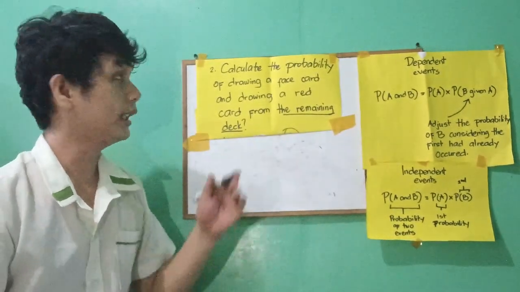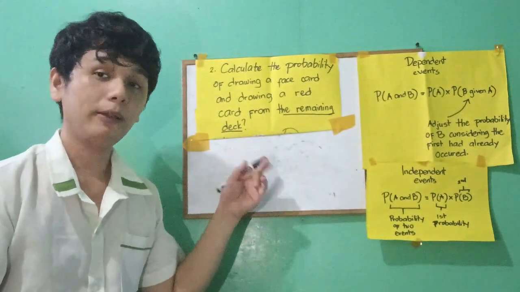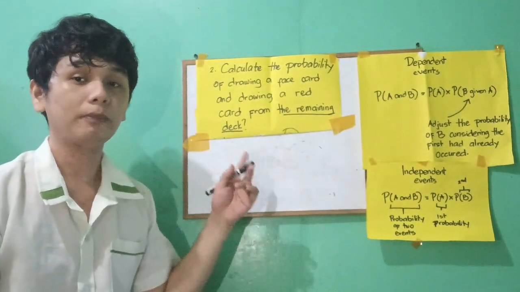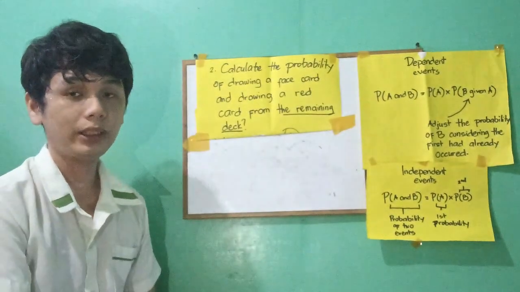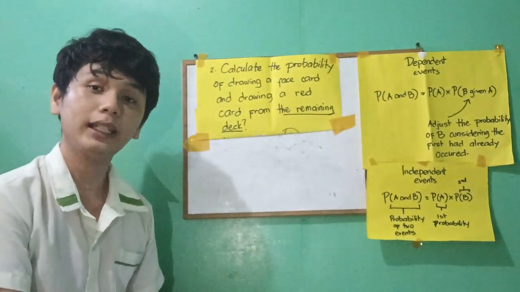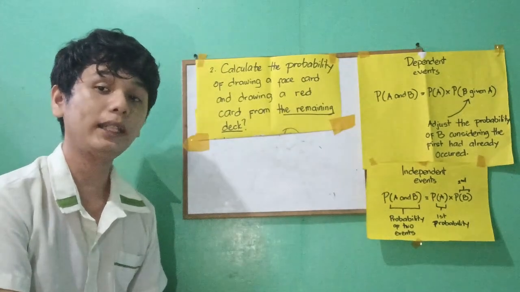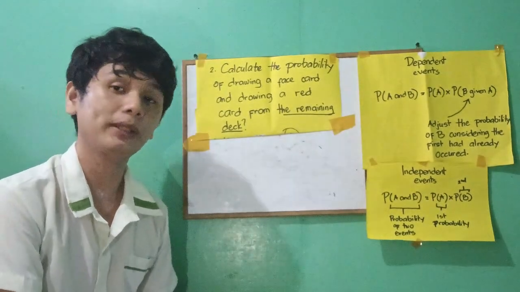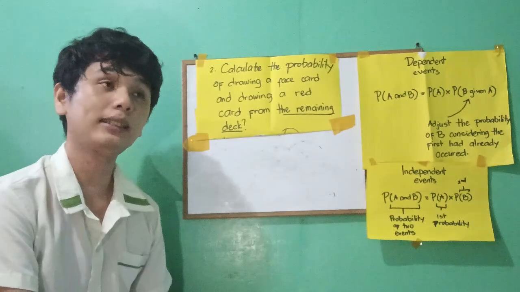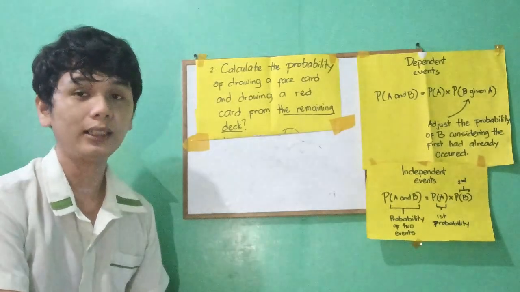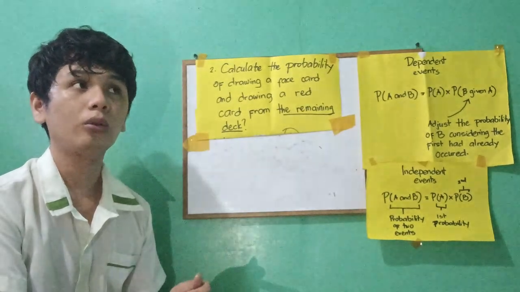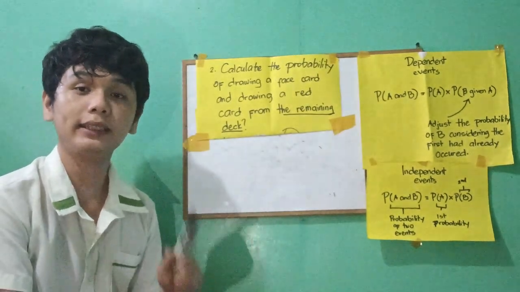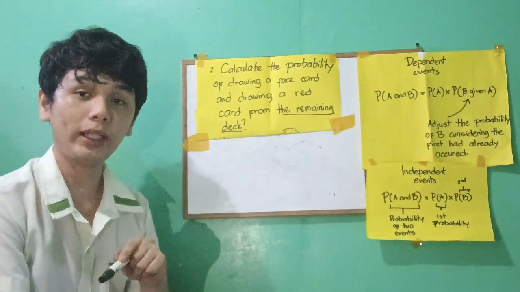Before calculating the probability of this problem, we need to find the probability of the first event, getting a face card in a deck. Before we do that, let's talk about the sample space of a deck. In a deck of cards, we have ace, 2, 3, 4, 5, 6, 7, 8, 9, 10, Jack, King, Queen.